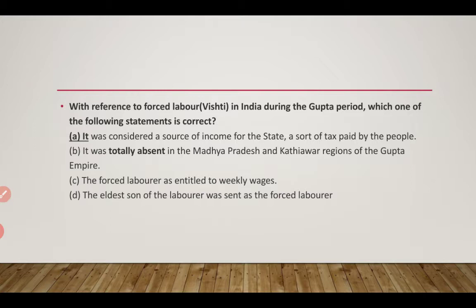Next question. With reference to forced labor, Vishti, in India during the Gupta period, which one of the following statements is correct? It was considered a source of income for the state, a sort of tax paid by the people. It was totally absent in Madhya Pradesh and Kathiawar regions of the Gupta Empire. The forced labor is entitled to weekly wages. The eldest son of the laborer was sent as the forced laborer. The answer is it was considered a source of income for the state, a sort of tax paid by the people. So, this is the answer.